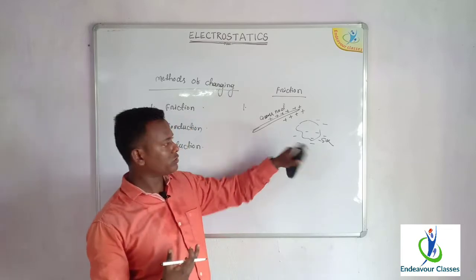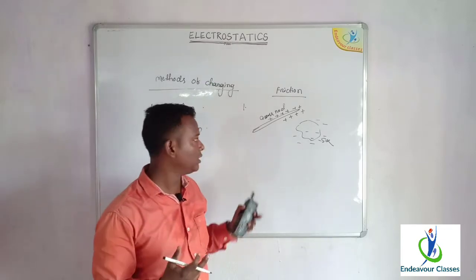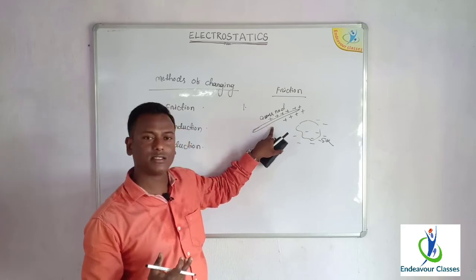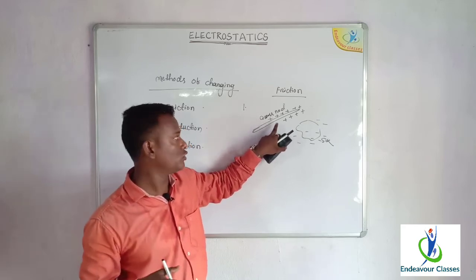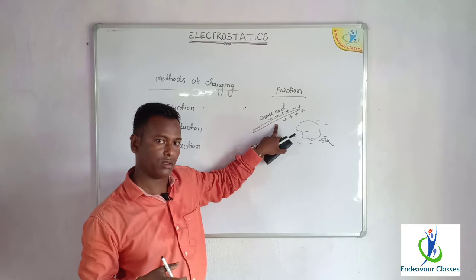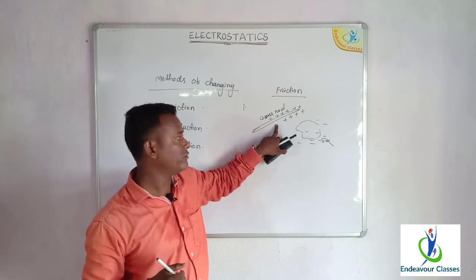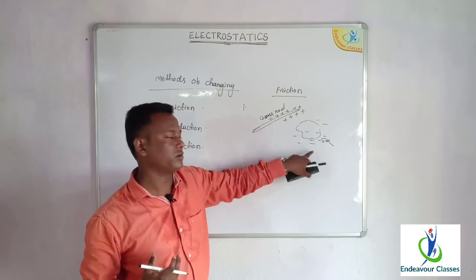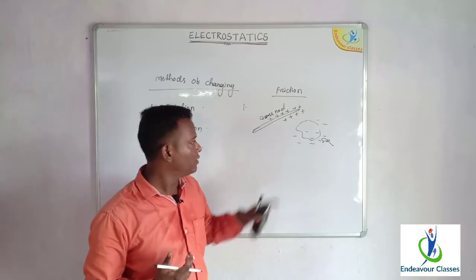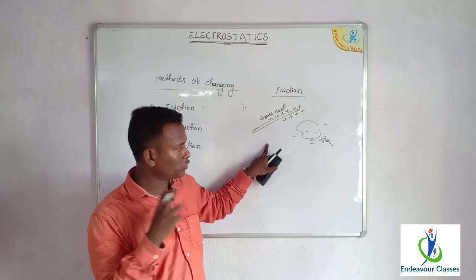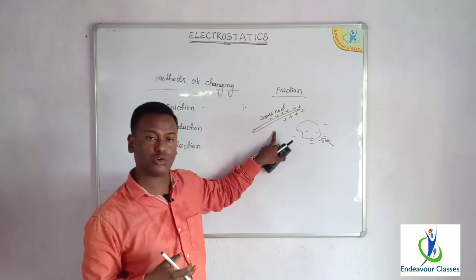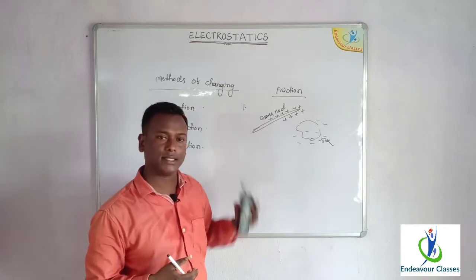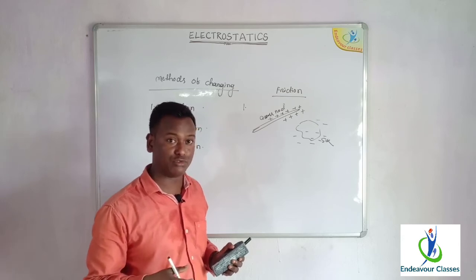That means when a glass rod is rubbed on the silk cloth, the outermost orbit electrons present in the glass rod will get sufficient energy to jump from the glass rod to the silk. By doing that, the glass rod will acquire a positive charge, whereas the silk cloth will acquire a negative charge.